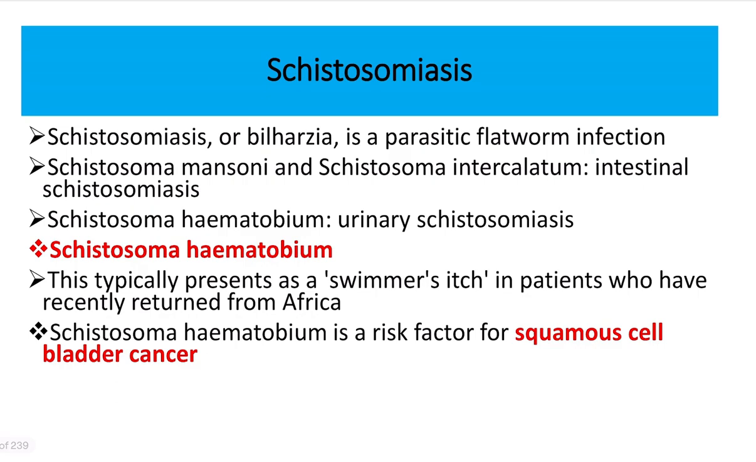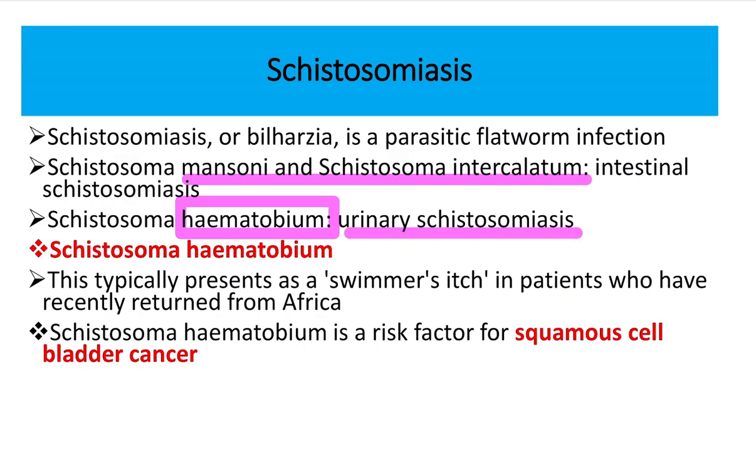So let's look at schistosomiasis. Schistosomiasis, or bilharzia, is a parasitic flatworm infection. Schistosoma mansoni and Schistosoma intercalatum cause intestinal schistosomiasis, and Schistosoma haematobium causes urinary bladder schistosomiasis. So there are three important schistosomes. One of them is haematobium, which is responsible for urinary bladder schistosomiasis. On the other hand, mansoni and intercalatum cause intestinal schistosomiasis.